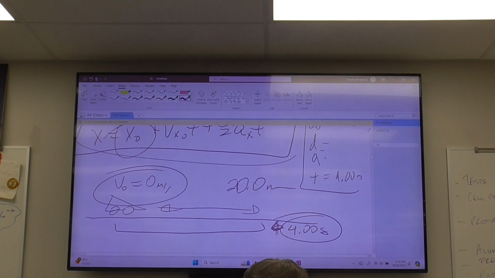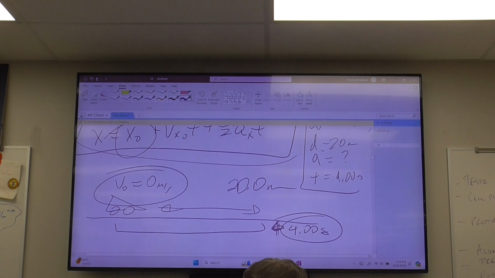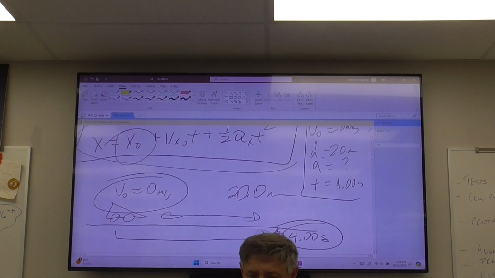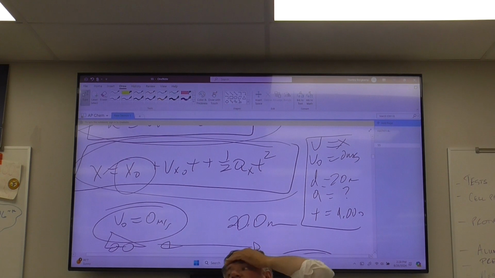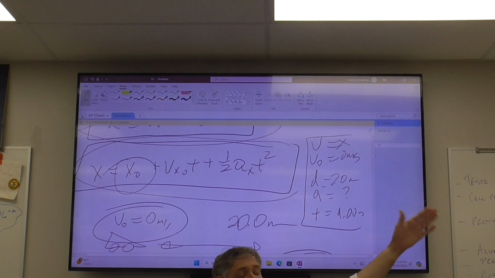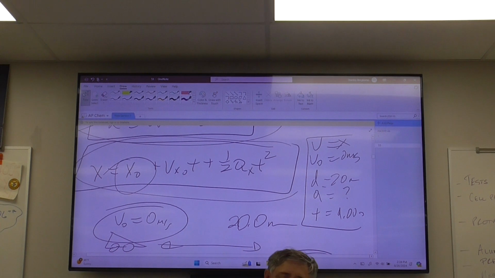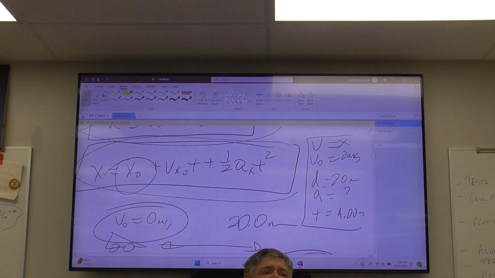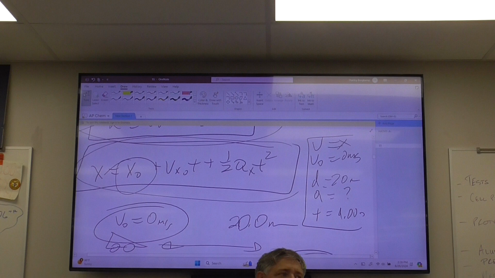And then my acceleration is what I don't know, and my distance is 20 meters. Okay? So literally, I'm telling you, if you come in and ask for help, it's like, Burkamp, I have no idea how to do number 5. Here's the first thing I'm going to ask you. Have you identified what the variables are? And if you haven't done that, I'm not going to help you.